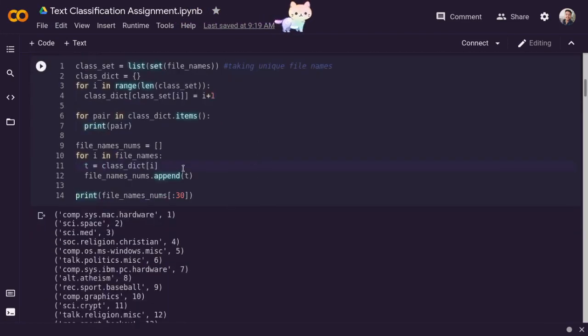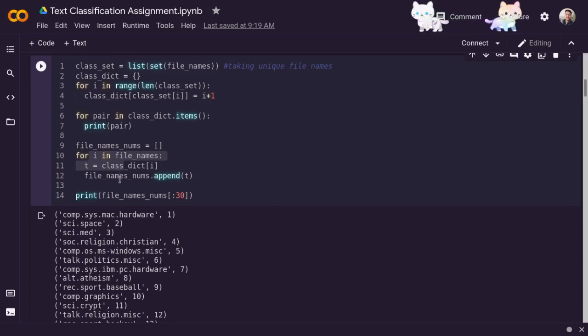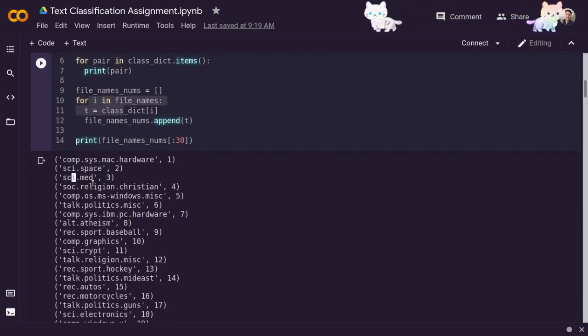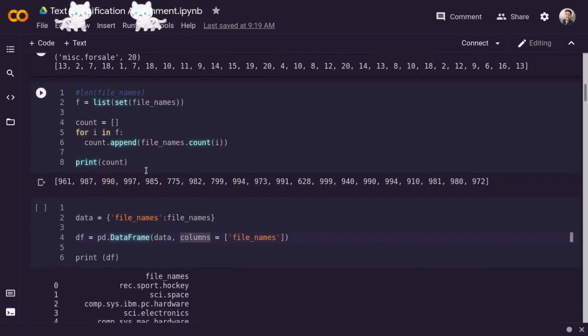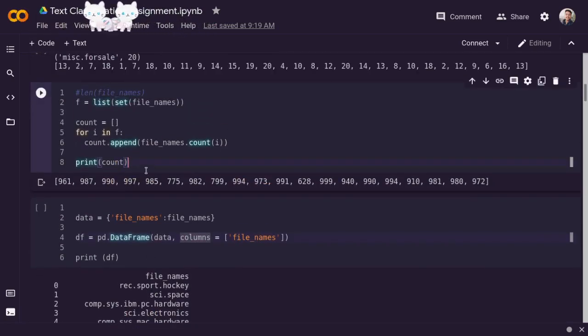After that we are assigning each label a number. We can see in the output that sci.med is labeled as 3, and alt.atheism is labeled as 8. Now we are finding how many documents there are of each type.